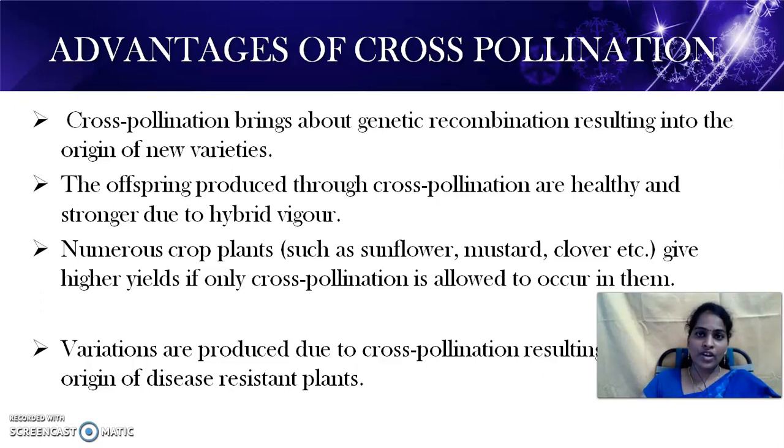If they are self-pollinated, they won't give this much yield. The yield also increases, and the plants have high resistance to pests and diseases if they are cross-pollinated. So, these are all the advantages of cross-pollination. That's why the plant prefers to undergo cross-pollination rather than self-pollination.